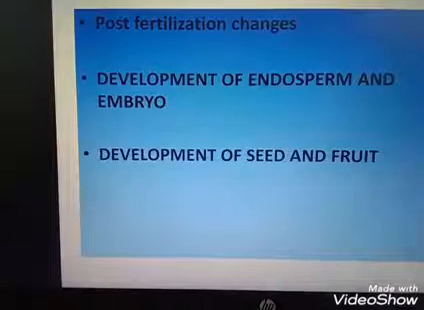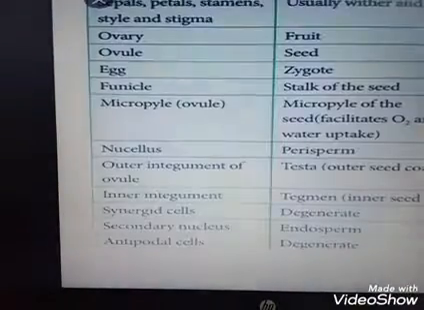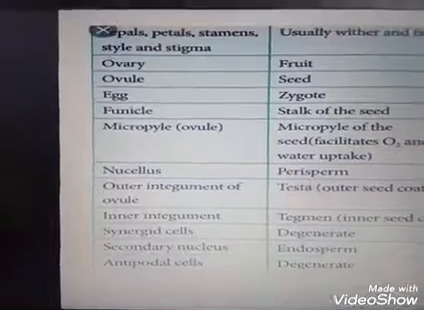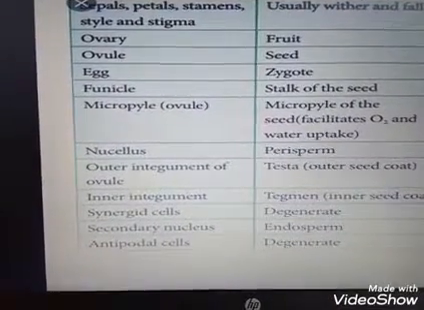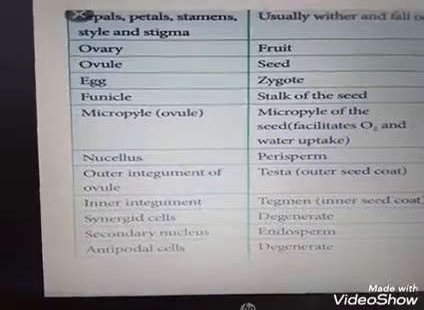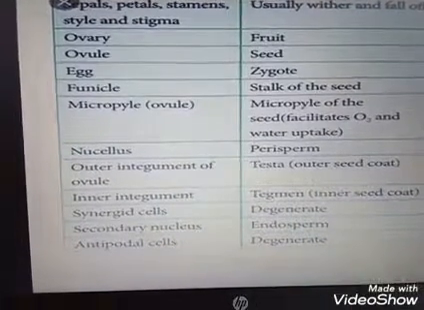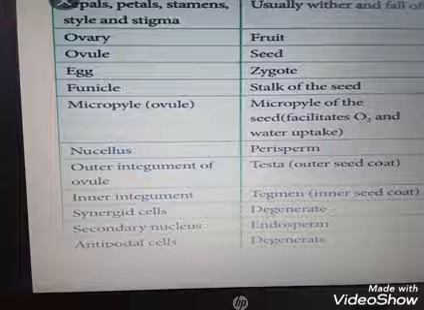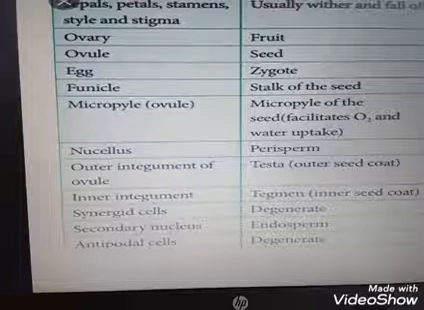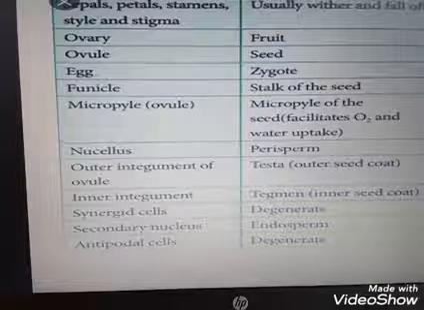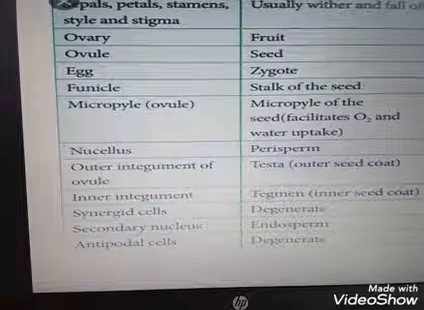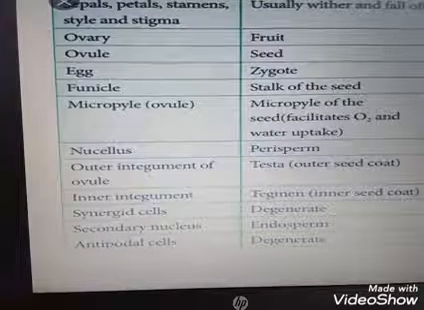First of all, we are discussing what are the main events taking place in the post-fertilization period. You can see this, you can read the slide. If it is not readable, you inform me. I gave you the image of this picture. So at the post-fertilization period, what will happen to the plant portions?